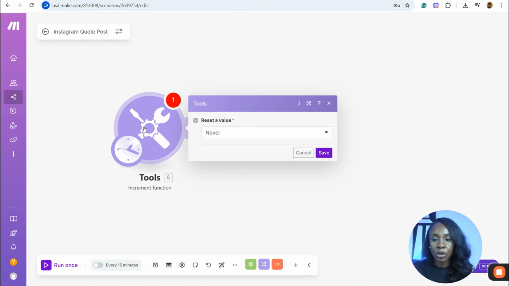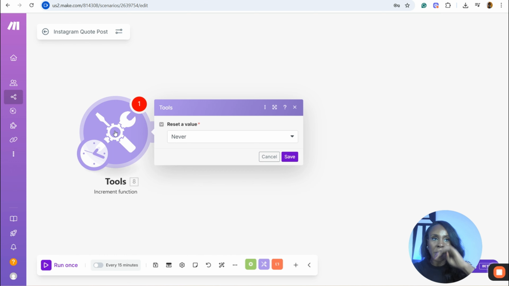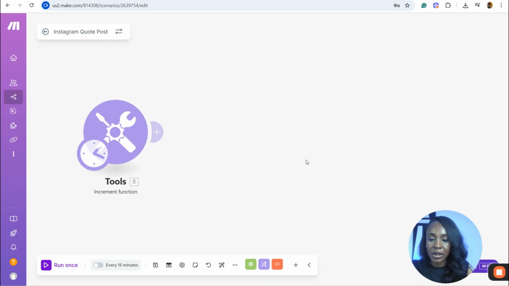So what the increment function does is that for every automation you're going to do, it will increment it by 1. So if it starts with 1, the next time it's going to do that automation again, it will increment it by another 1. It becomes number 2. The next time you click on it again, it will increment it by 1. So that's what it does. So we're fine. Just leave it the way it is and click save. So you have your increment function.